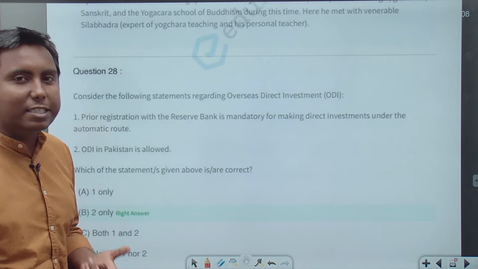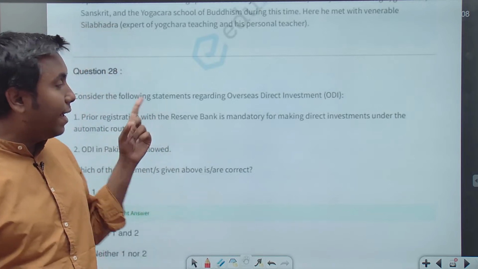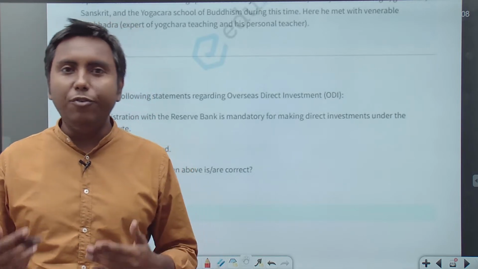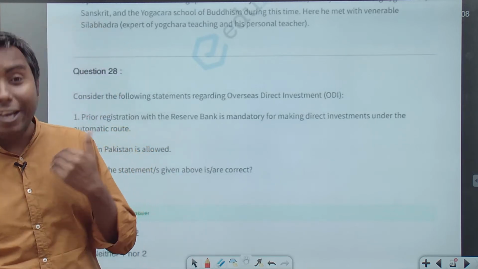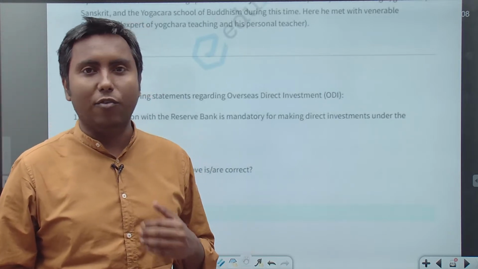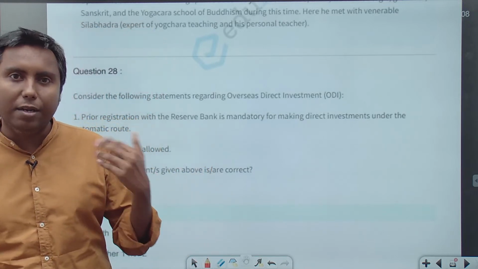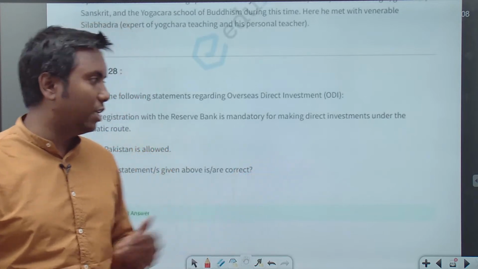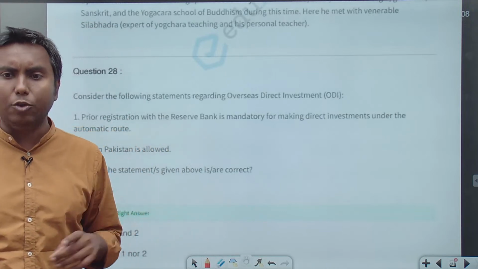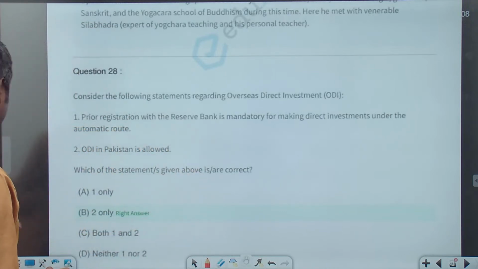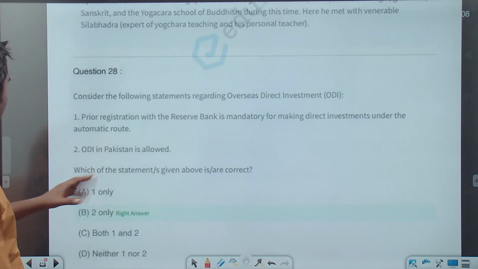One more interesting thing is that if you want to invest in Nepal, for example, then ODI in Nepal is permissible only if you invest in Indian currencies. So you cannot invest in dollars in Nepal. In Pakistan you can in dollars, of course, because Indian currency is not accepted in Pakistan, but since Indian currency is accepted in Nepal, yes, you can do that. Even in Bhutan you can invest in Indian currency. That's that. So 2 only is the correct answer.